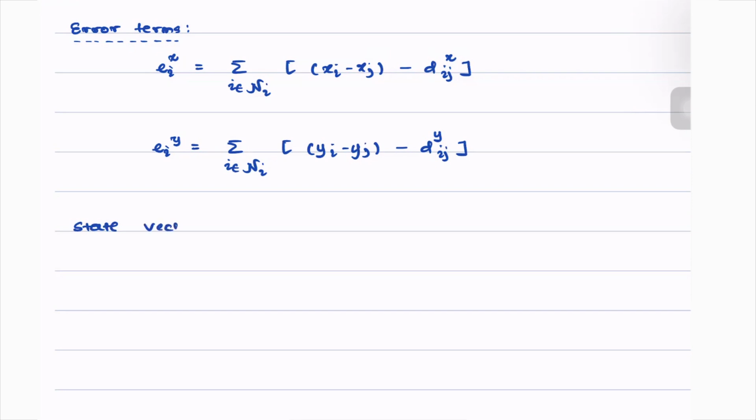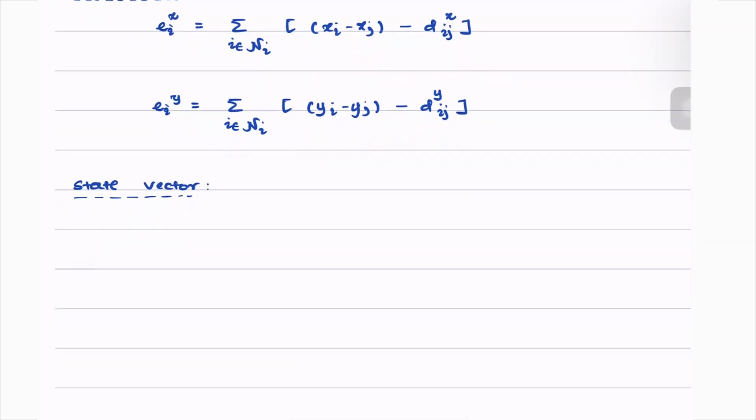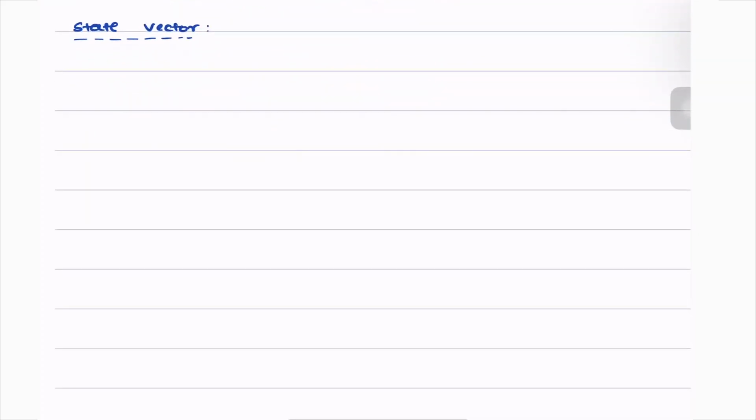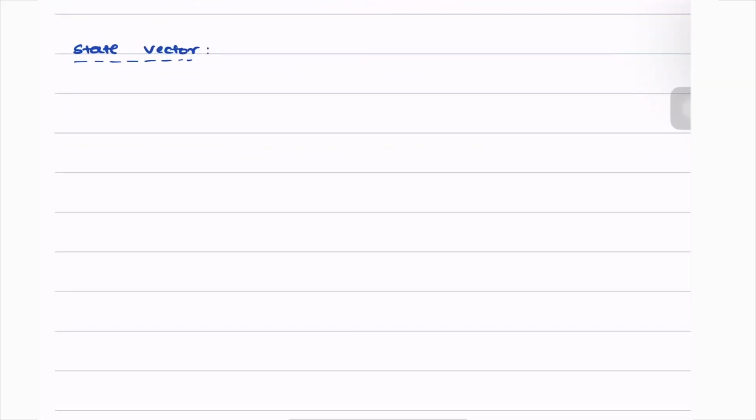The state vector is equal to some p. P is a column vector given by x1, y1, x2, y2, up to xn, yn transpose. It's a 2n cross 1 column vector.